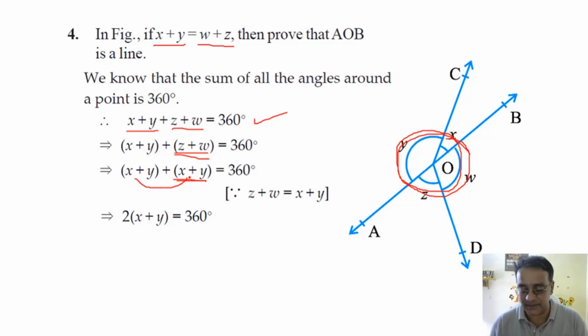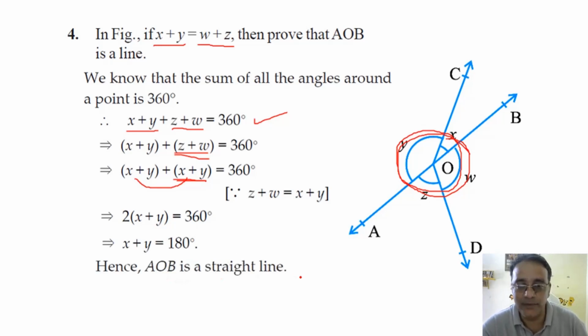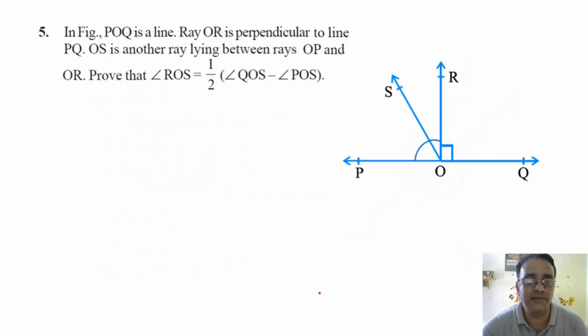So what is the value of x plus y? 180 degree. So this will imply AOB is a straight line. Any doubt? No, sir. Okay. Now we'll move towards question number 5. Now this is a very good question.